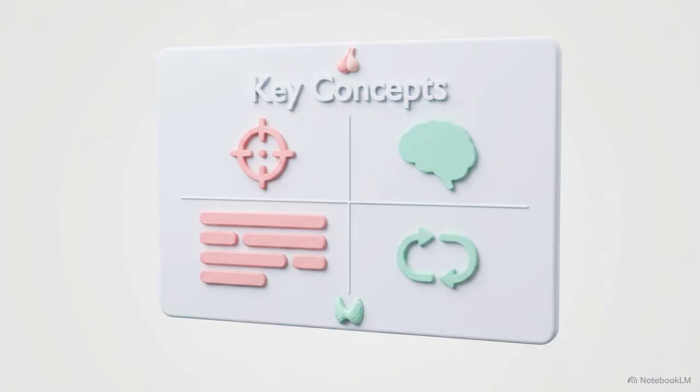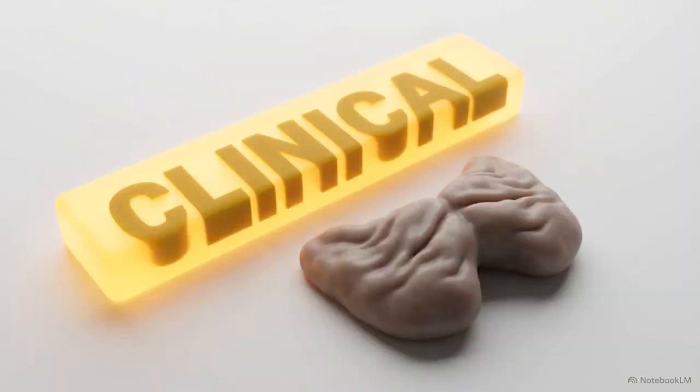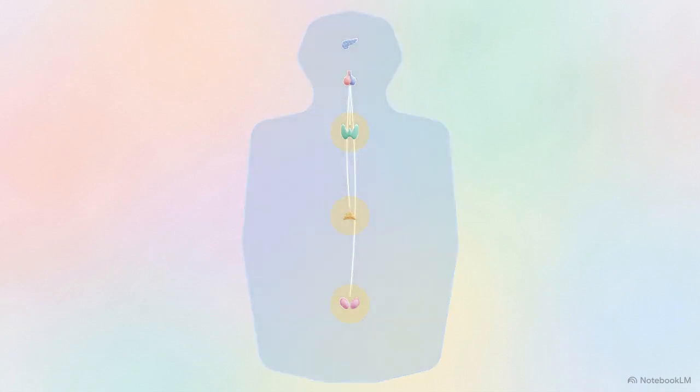This summary consolidates the definition, the source, the FLAT acronym, and the feedback loop. Mastery of these 4 pillars provides the specific evidence needed to identify hormonal disorders and understand glandular health. Understanding this system explains how the brain uses a centralized chain of command to coordinate billions of cells and maintain metabolic stability.